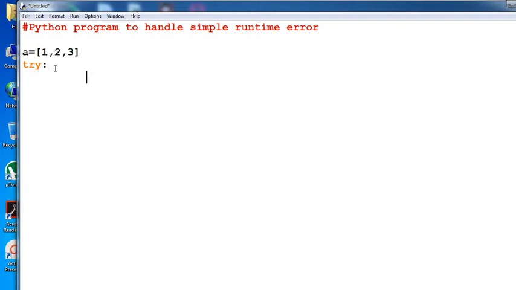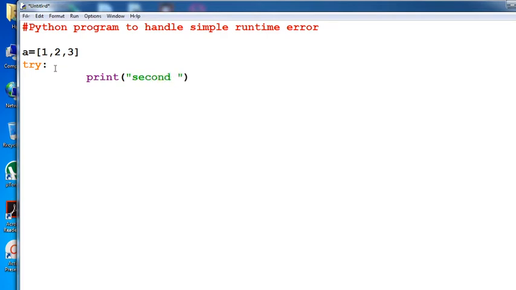Okay, after that write down your print statement, that is print in brackets whatever you want to print here. Then slash n if you want a new line, but no need for slash n here because it's the first line.